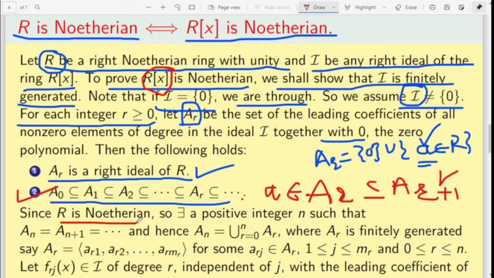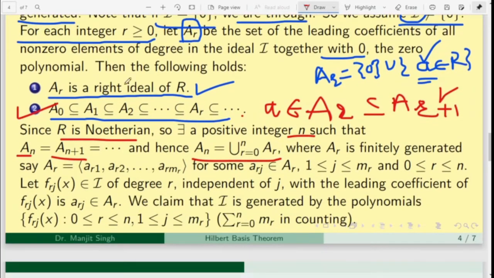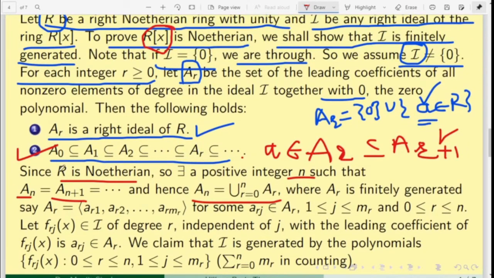Since R is Noetherian, there exists a positive integer n such that A_n equals A_(n+1) equals A_(n+2) and so on. Since R is Noetherian, each A_r is finitely generated.